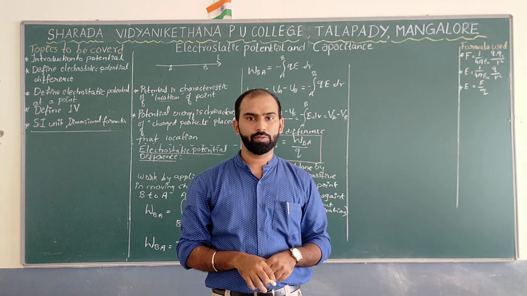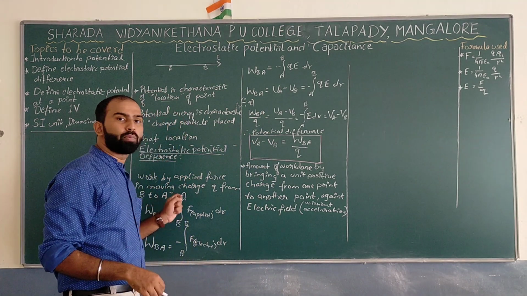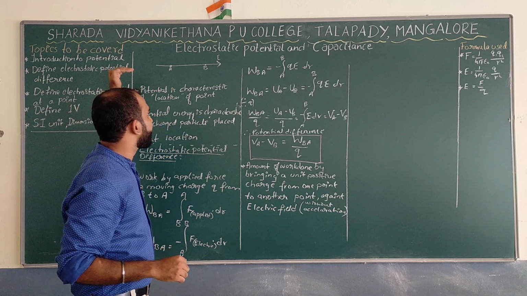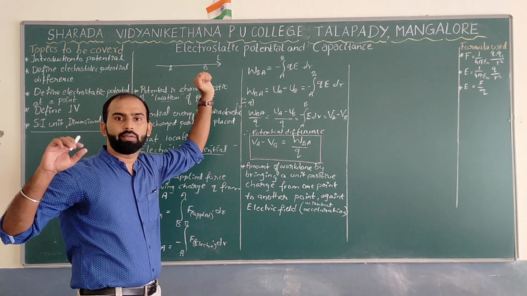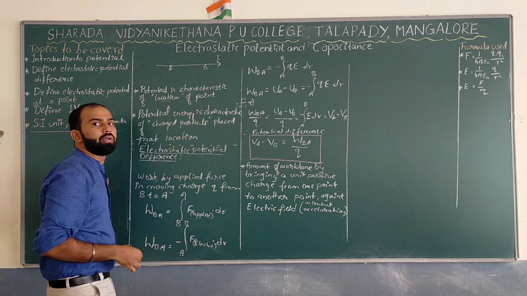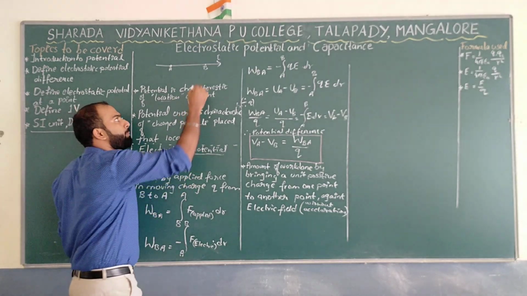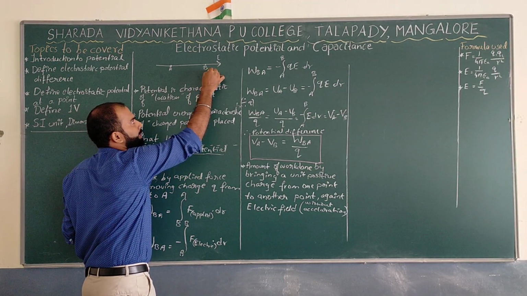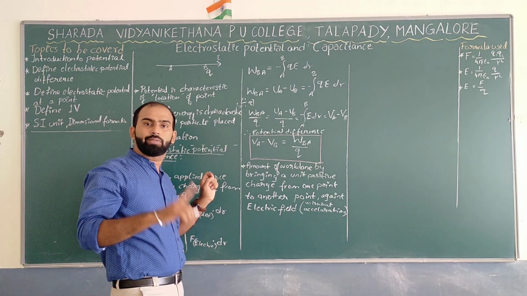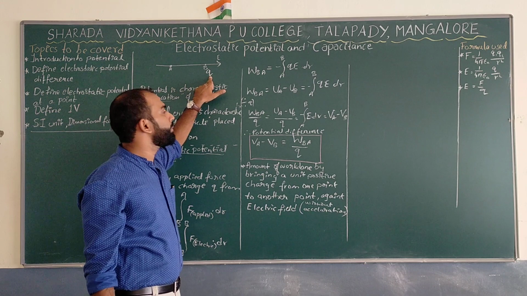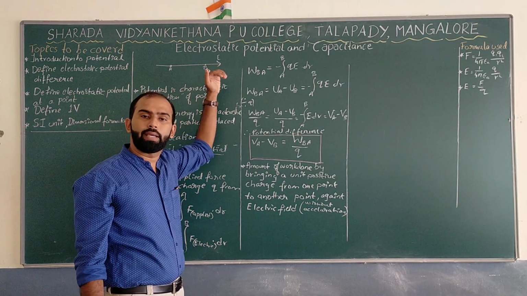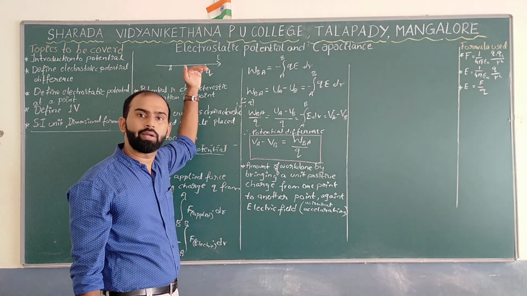The next topic we will discuss is the electrostatic potential difference. For this, let us take an electric field in a region where the source point is at some point. Due to that, we have an electric field over here. And your job is to keep one point charge or test charge Q over here. As you know, based on the previous chapter, when keeping this Q in the region of electric field, it experiences a force due to the electric field.